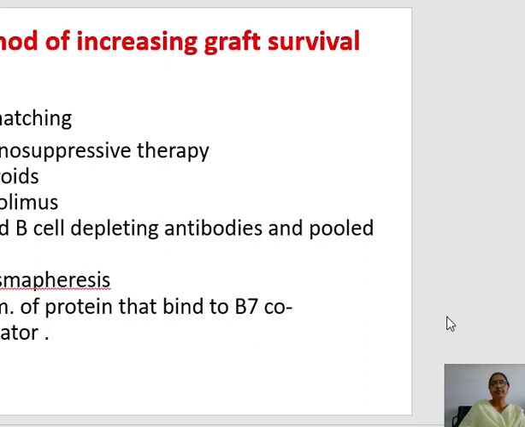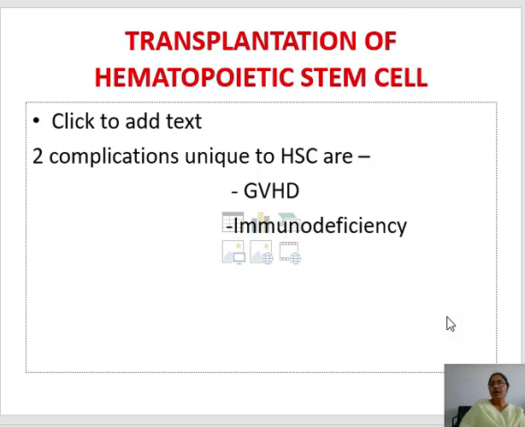The next common organ or system is the hematopoietic stem cell transplant. We hear that a bone marrow transplant occurred to somebody and it was not fruitful. Why is it so? Because there are two complications of hematopoietic stem cell or bone marrow transplant: graft versus host disease, and second, immunodeficiency.